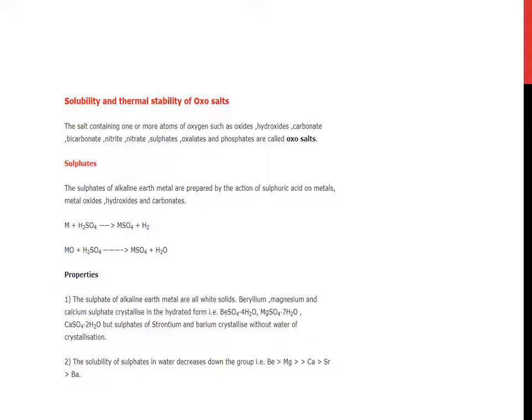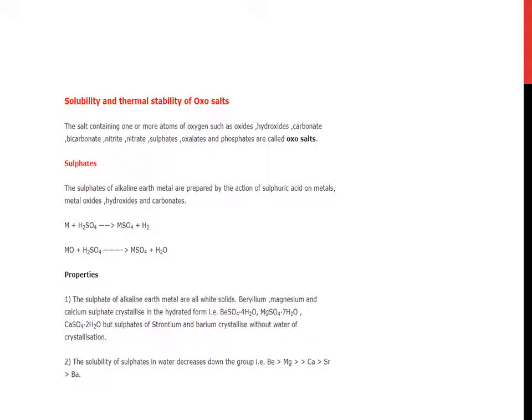The sulfates of alkaline earth metals are prepared by the action of sulfuric acid on metals, metal oxides, hydroxides and carbonates. When metal reacts with sulfuric acid, it gives MSO4 plus H2. MO reacts with H2SO4 and gives MSO4 plus water.